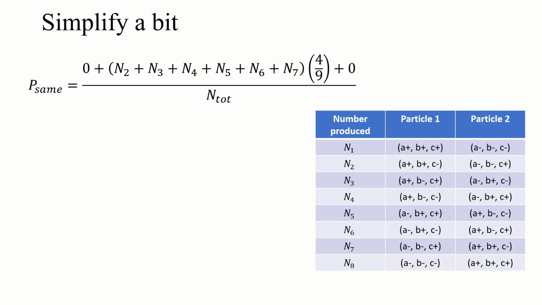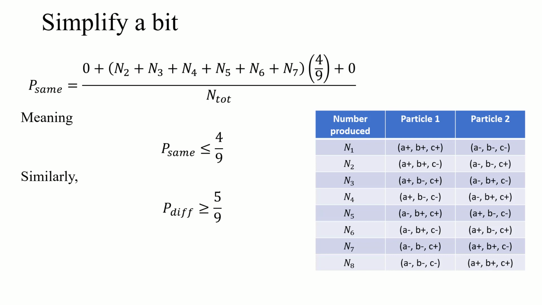This means the highest possible probability we can have is if all of them are in one of those 2 through 7 states, and that would make the probability 4/9. So 4/9 of the time we have these matching spin measurement results or less, according to these explanations. You can do the same analysis, or just take 1 minus that, to see the probability that they're different, and you get that it's going to be greater than or equal to 5/9 that they're going to be measured with different spins, right?